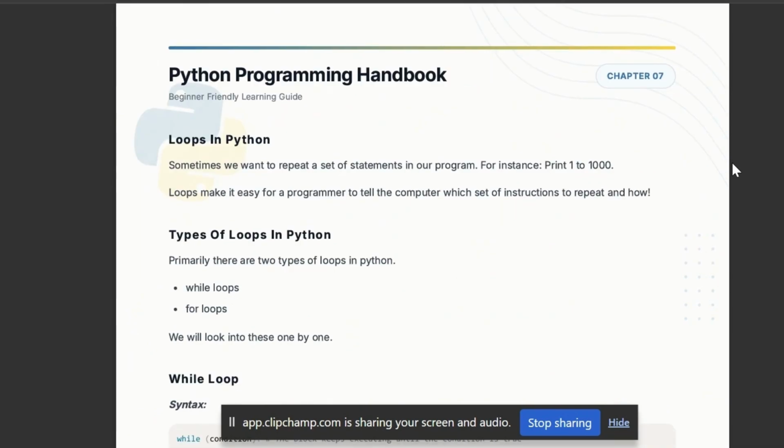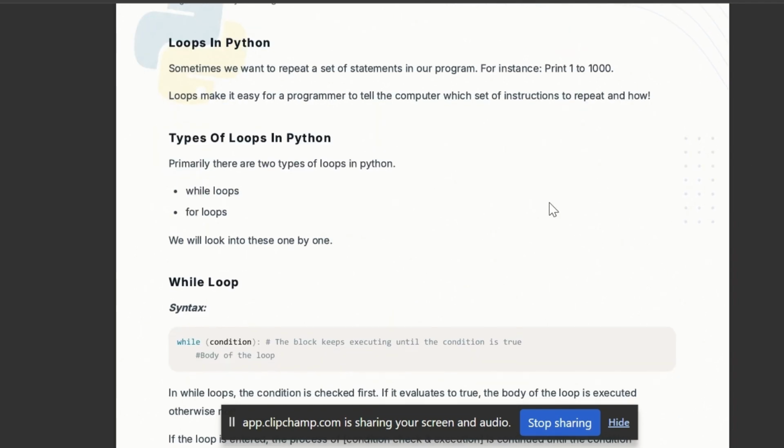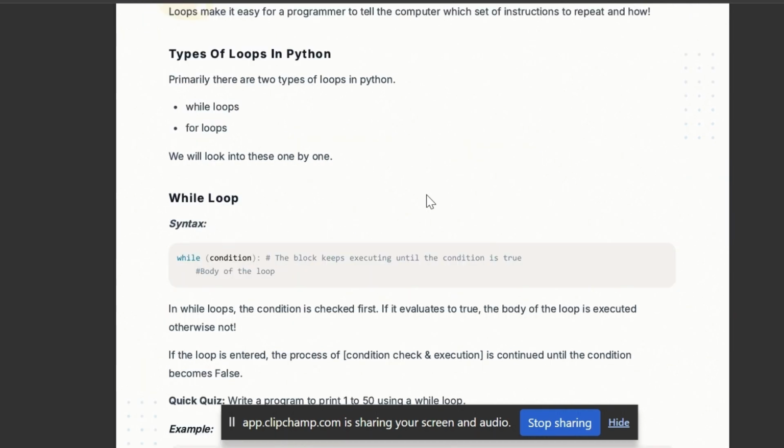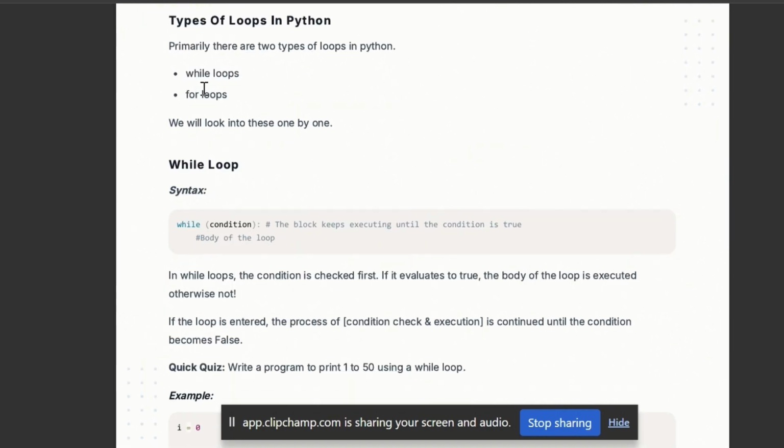Today we are going to cover loops. What are loops? We use loops to repeat a task a number of times. Like if I have to print hello world, I will use the print statement. But what if I have to print hello world 100 times? With the help of loops, it becomes very easy. There are many types of loops. We will look one by one at while loops and for loops.